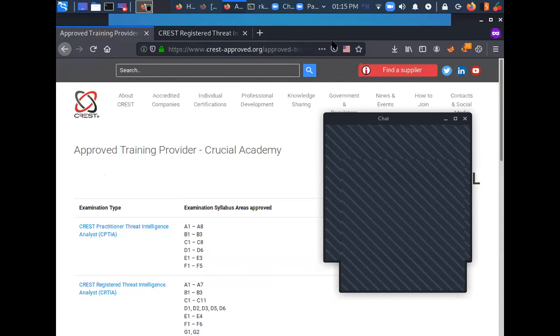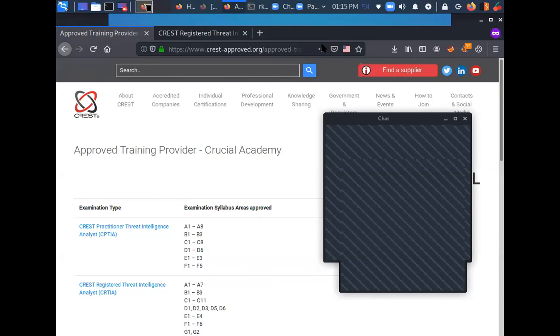How is your preparation going for CISA? I'm not preparing for CISA. I am already ISO 27001 ISMS certified. But you told me you were also writing CISA, I remember. Right now I'm not going for the CISA. I'm preparing for the OSCP instead.